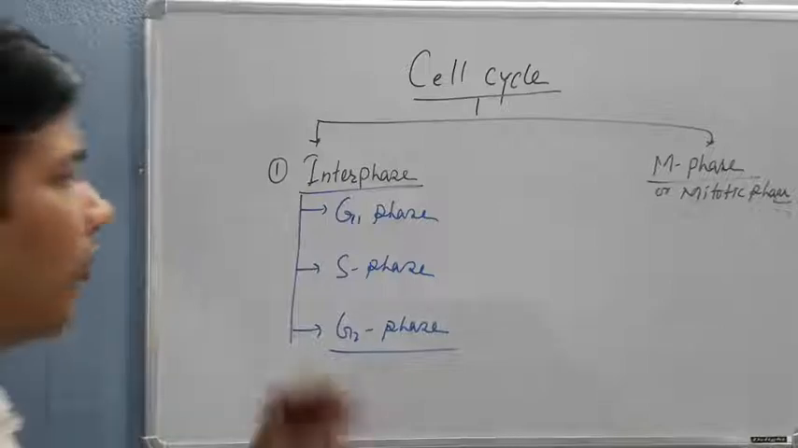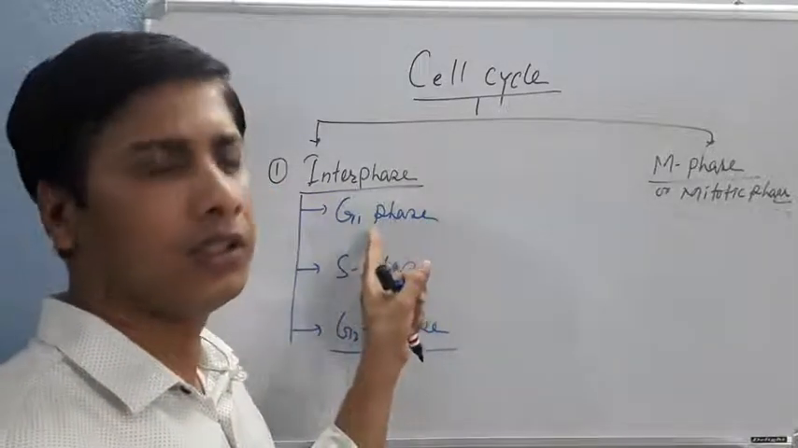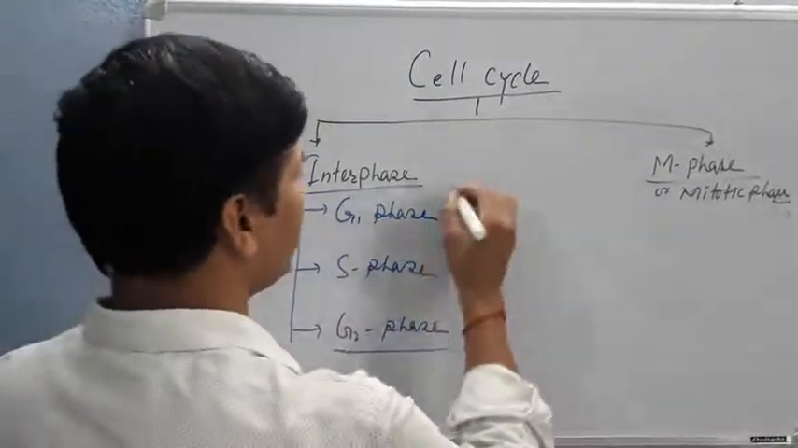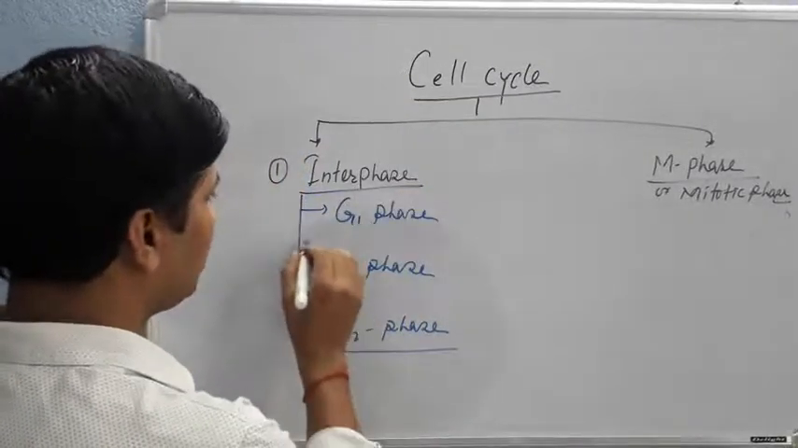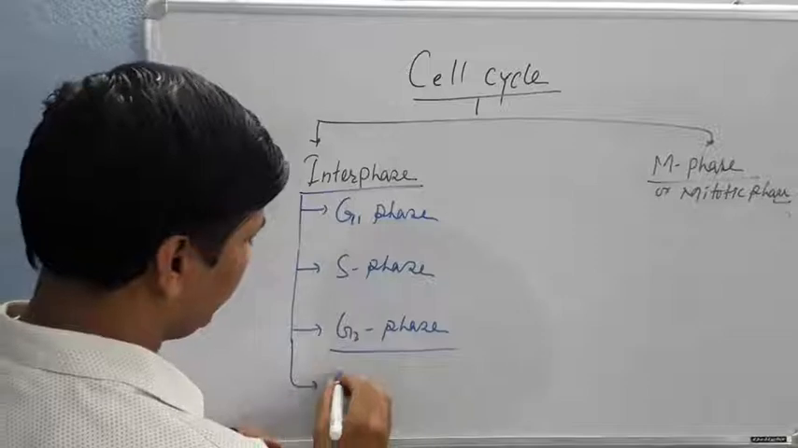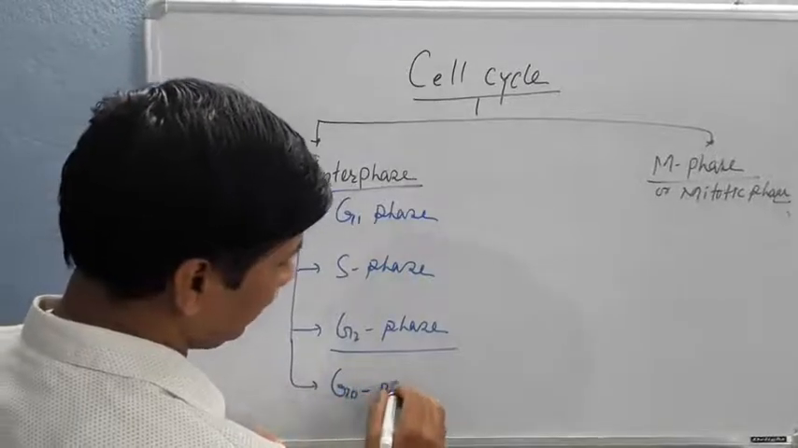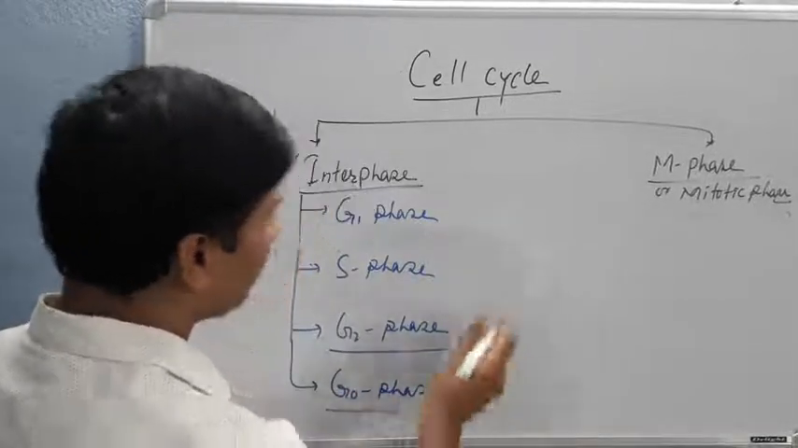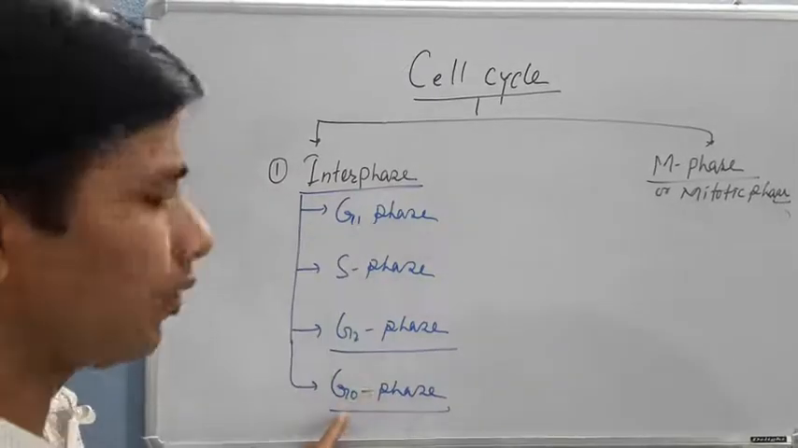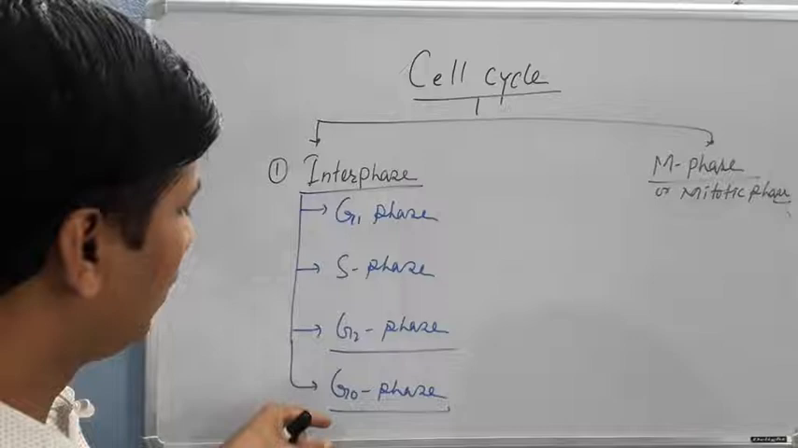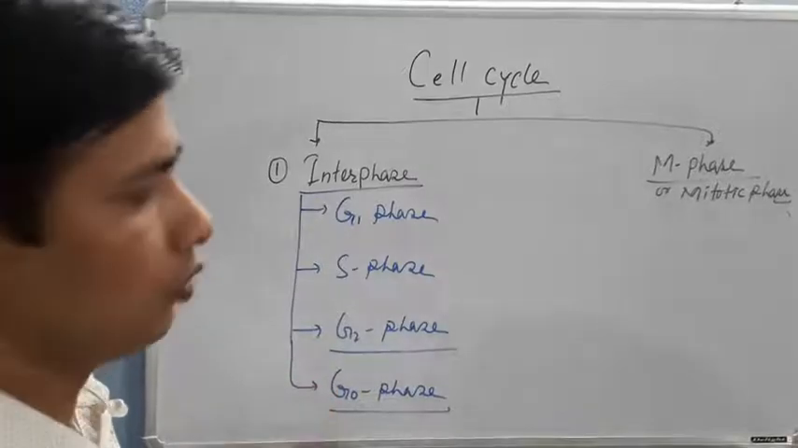But there is also a phase in between the G1 phase. That phase is called the G0 phase. I am writing it here, the G0 phase. I will explain what the G0 phase is and how a cell enters into the G0 phase.